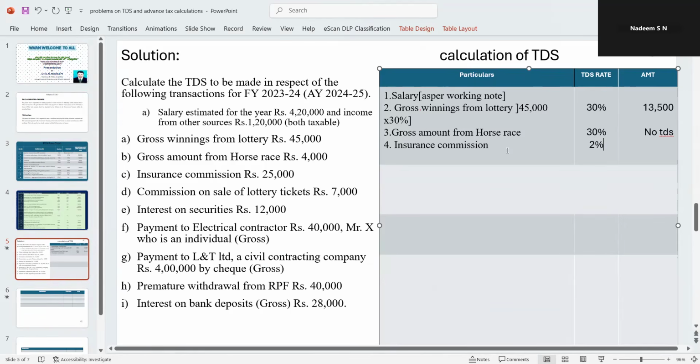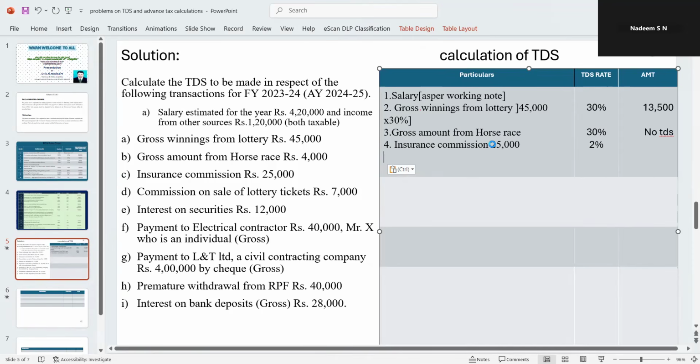What is the amount of insurance commission? 25,000. 25,000 into 2%. So how much do we get? 500 rupees. This we have to take here.